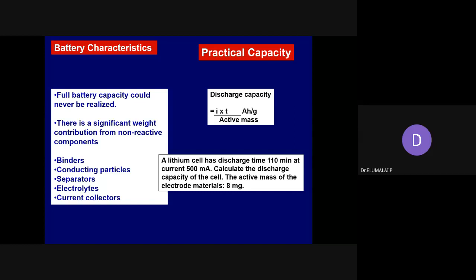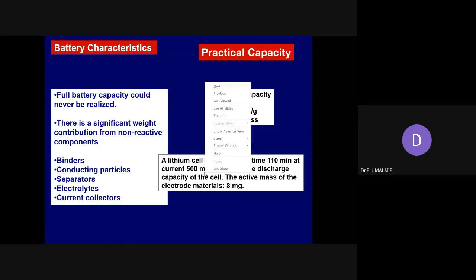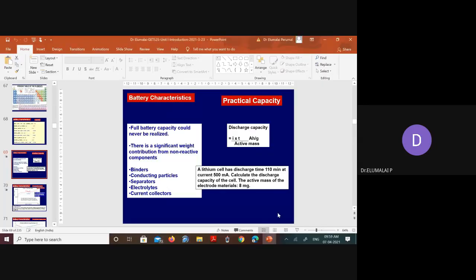or molecular mass. I is the current, usually in ampere. T is time taken in hours, and active mass in grams. I think we can estimate this numerical problem. You can take this down. A lithium cell has a discharge time of 110 minutes at a current of 500 milliampere. Calculate the discharge capacity of the cell. The active mass of the electrode material is 8 milligrams only.